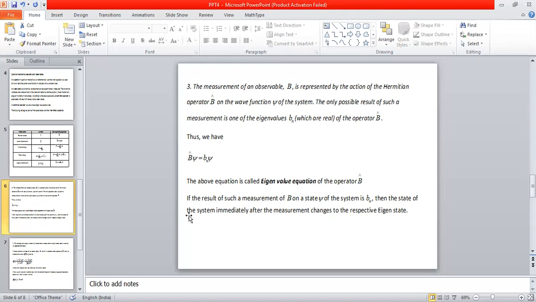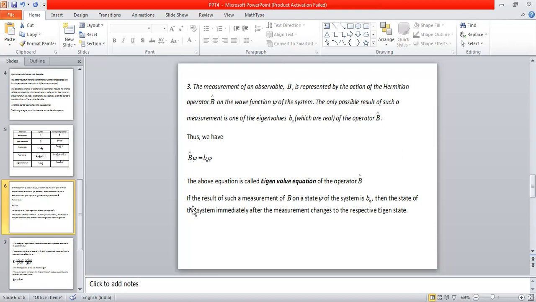For the physical observable B, they are nothing but the eigenvalues of the Hermitian operator B cap. This is one of the fundamental principles of quantum mechanics, and it talks about the eigenvalue equation. Whenever we do a measurement, we always end up with eigenvalues.